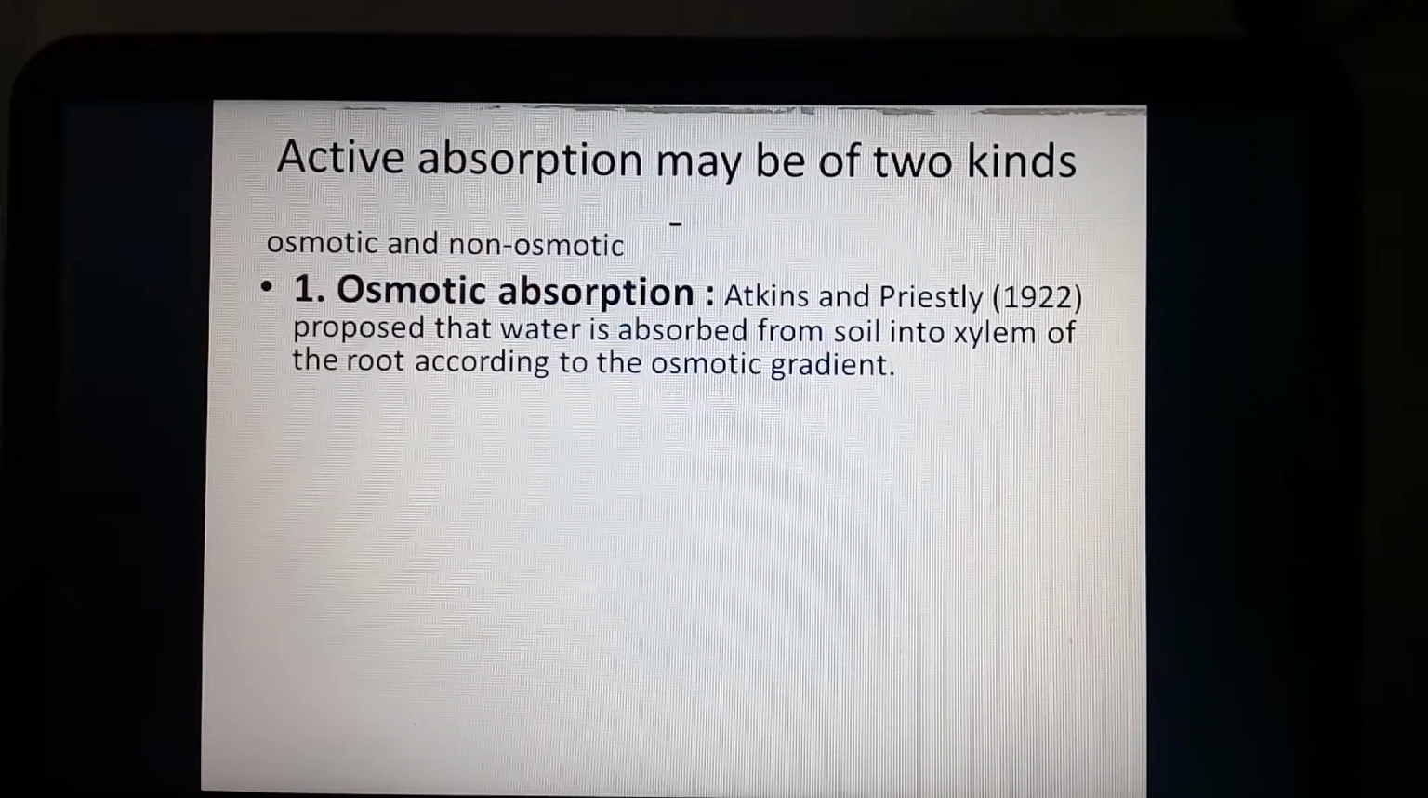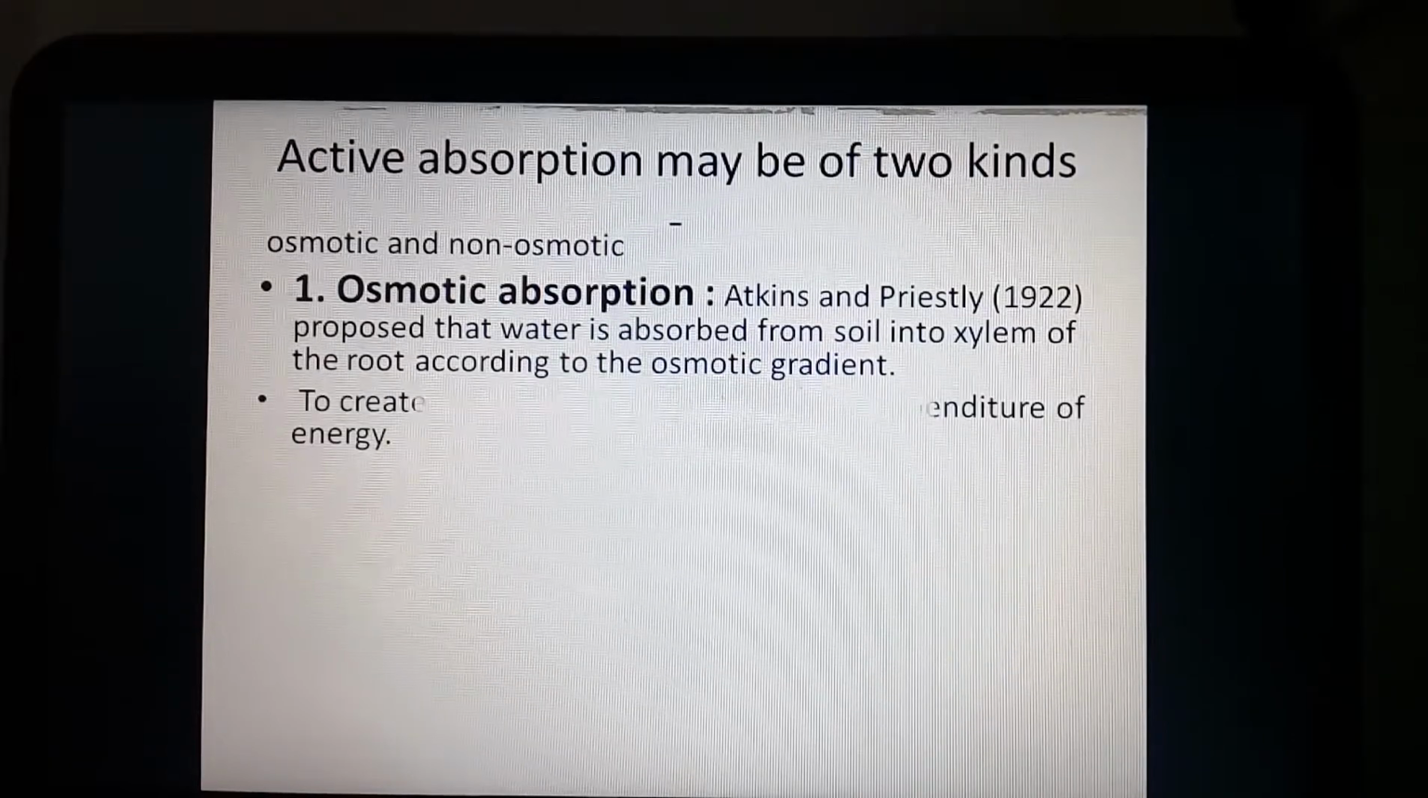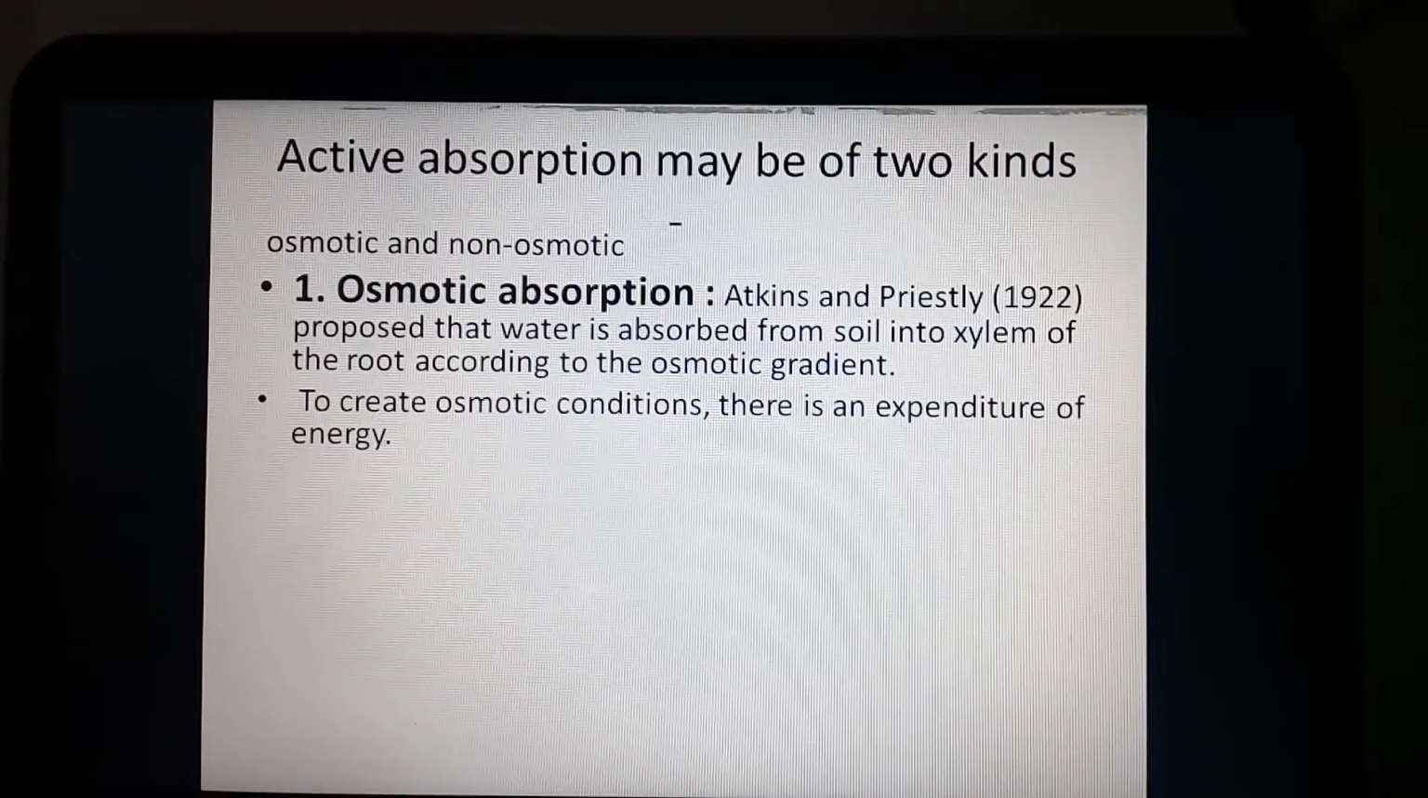They proposed that water is absorbed from the soil into the xylem of the root according to osmotic gradients, from a lower osmotic area towards a higher osmotic area. That means from a hypotonic solution towards a hypertonic solution. To create osmotic conditions, there is an expenditure of energy. To maintain the osmotic pressure, there is a requirement of energy, because continuously the process happens from the root hair cell